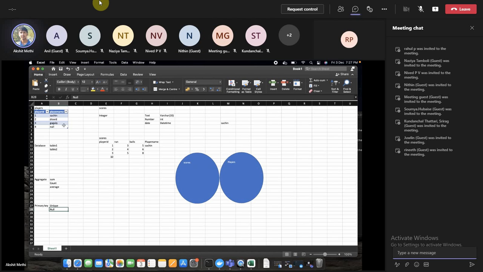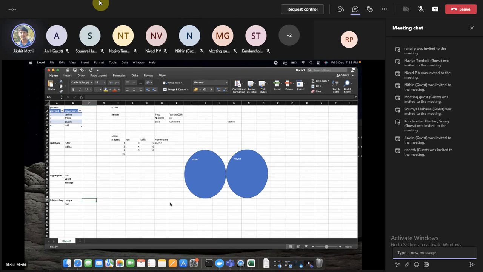Basically, if we had explicitly specified while creating the table that the player name should not be null, then it will cause you an issue. It will throw an error that player name cannot be null. Otherwise, the base condition is that the primary key should not be null. Okay. Now we will see how to make a primary key.